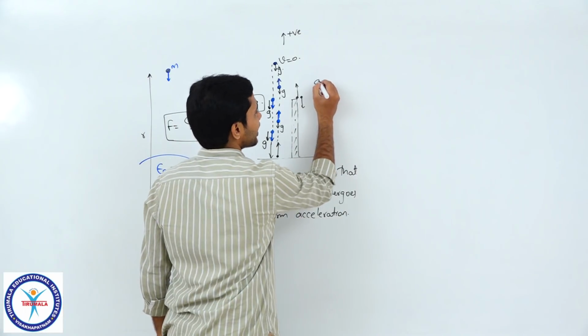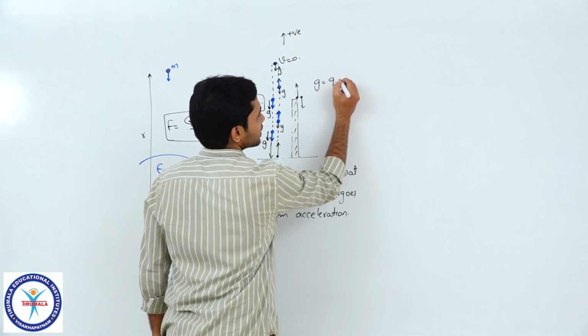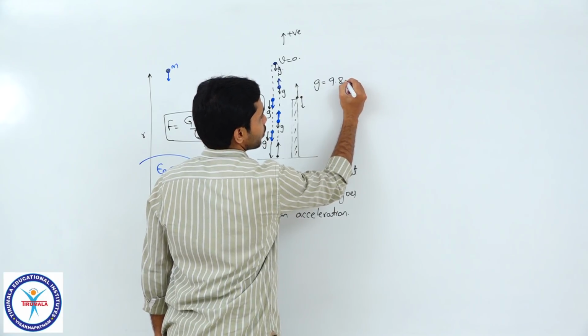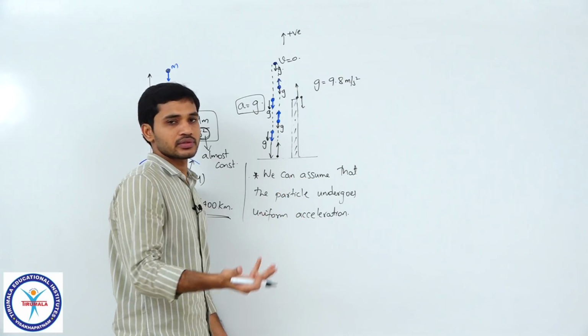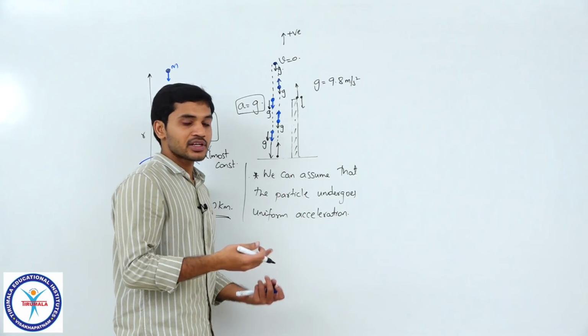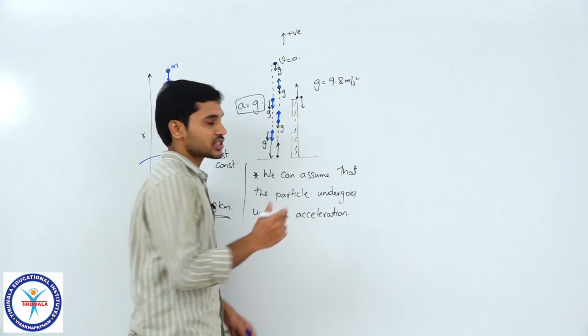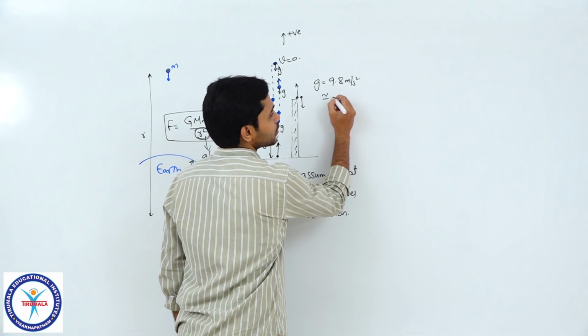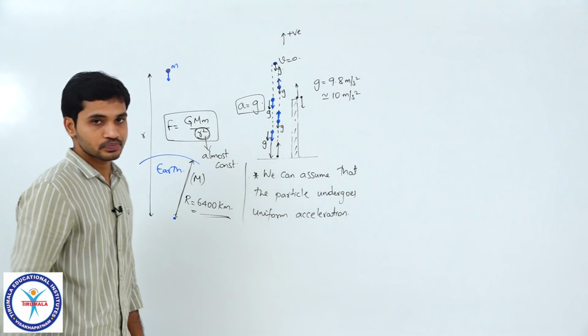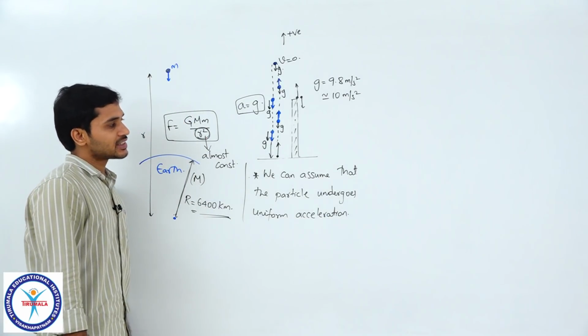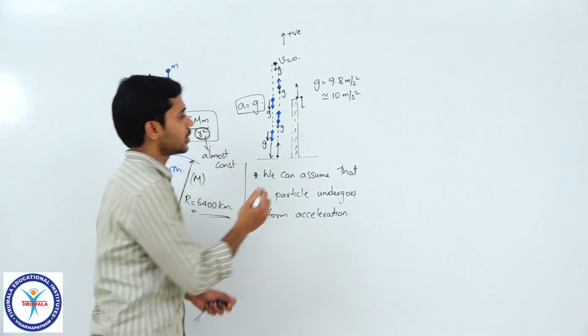You might have had an idea that the value of that g is approximately equal to 9.8 meter per second square, some 9.81 you can say. And for doing simple calculations, we will be approximating it to 10 meter per second square. Clear, students? So that is the basic idea, right?